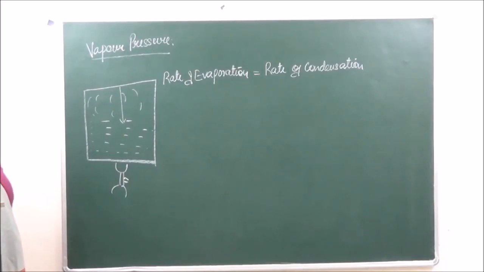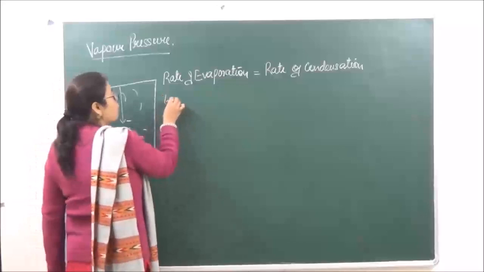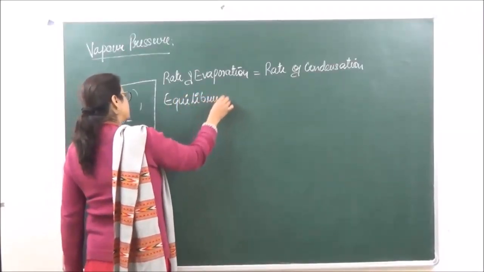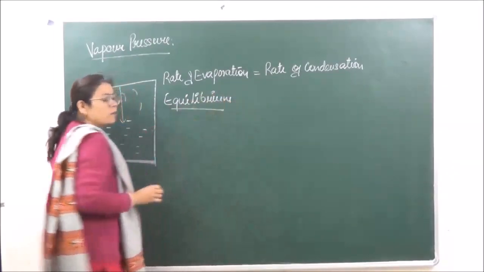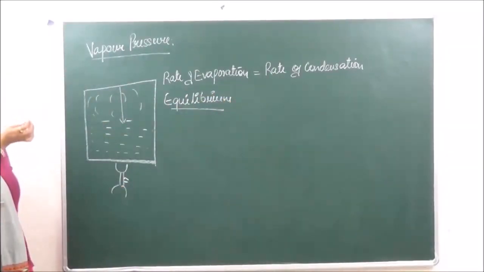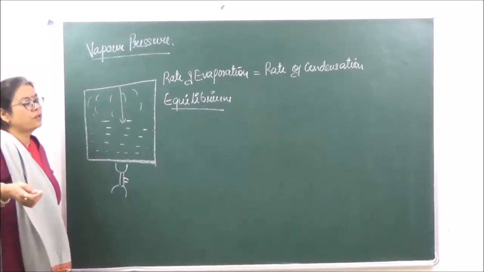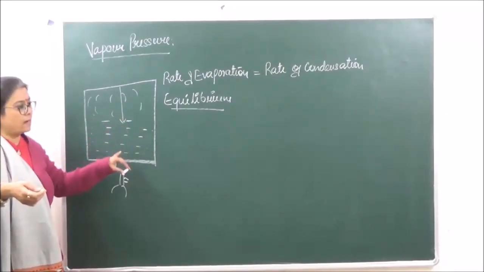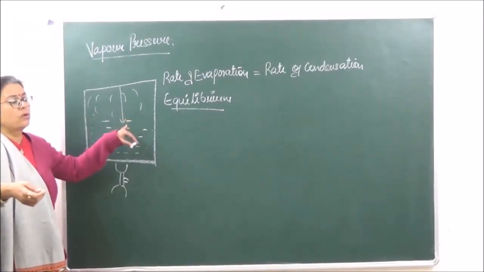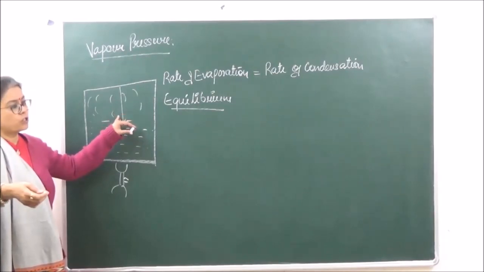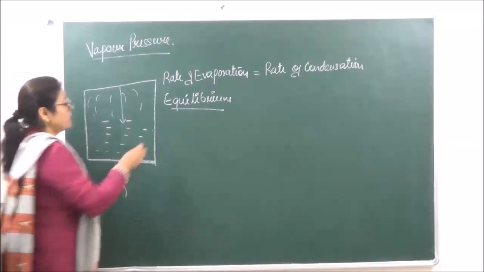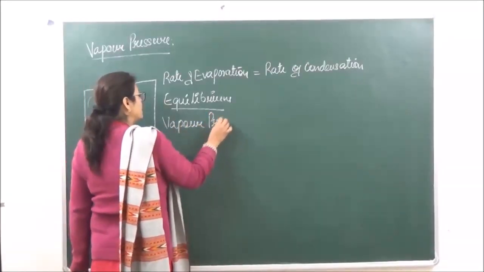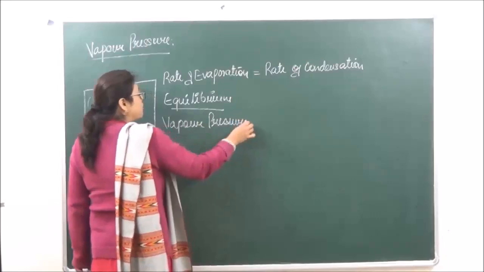अब ये जब होता है, this process or this point that is known as equilibrium. At equilibrium, the rate of evaporation becomes equal to rate of condensation. तो equilibrium पे जितना भी vapor इसके surface पे ऊपर बढ़ा, that is going to exert pressure by hitting the walls of the container, and that pressure is going to be known as vapor pressure.